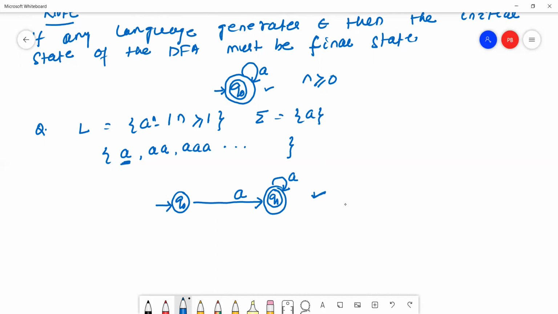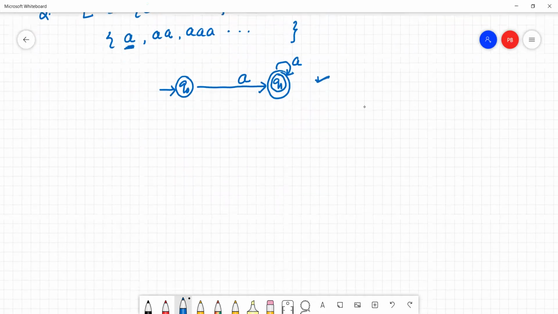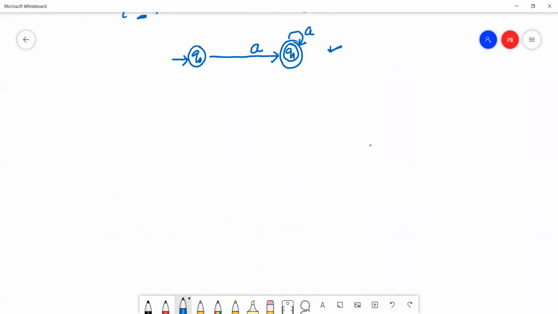Now we'll construct some different types of DFA. Okay. Design a DFA for the language a to the power n, b to the power m, where n, m are greater or equal to 0. See here, if n equal to 0 and m equal to 0, it will generate epsilon.